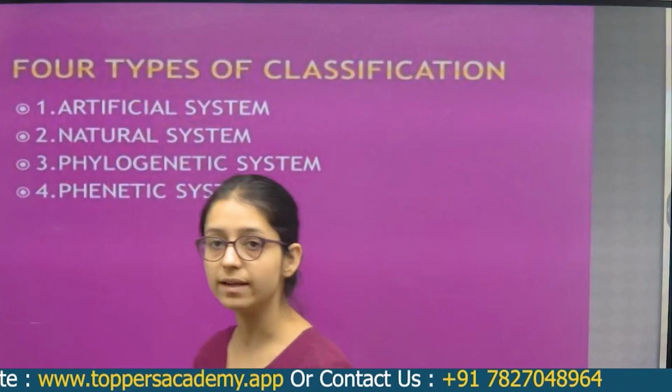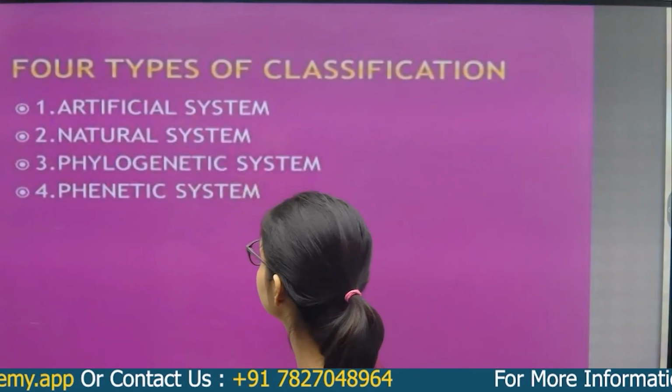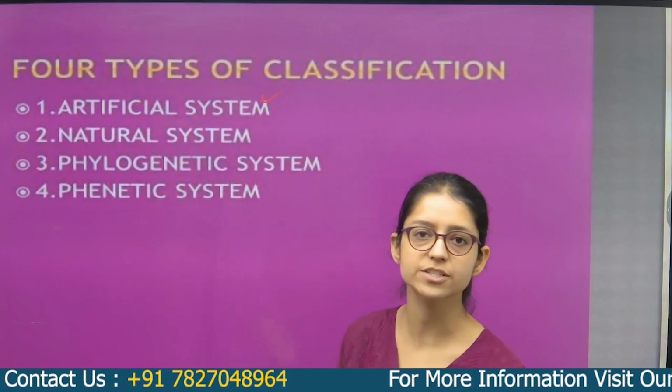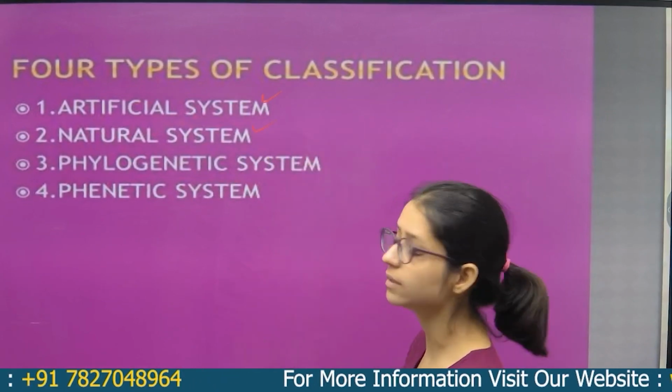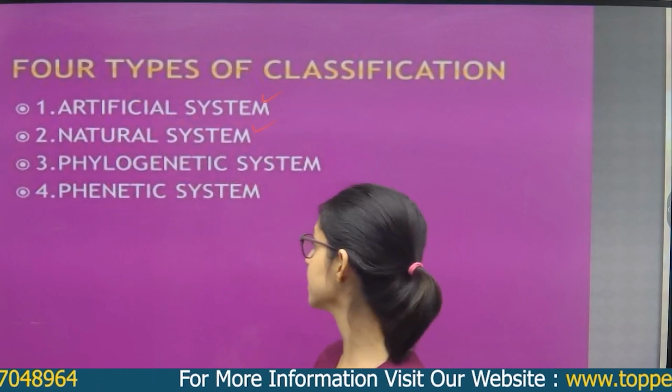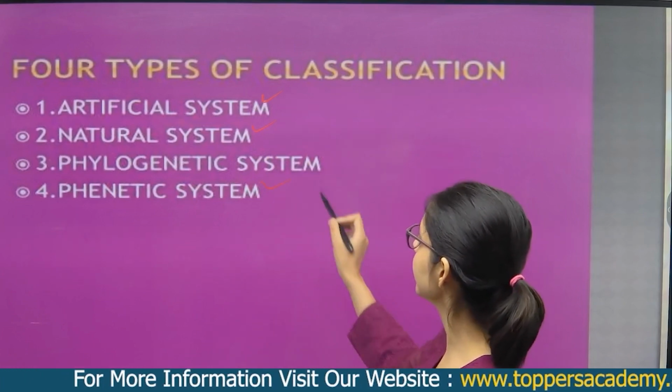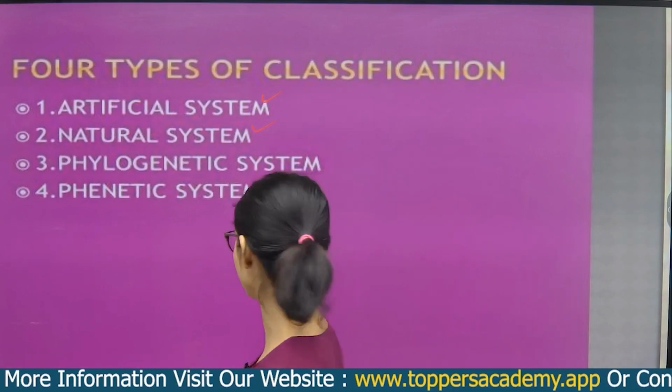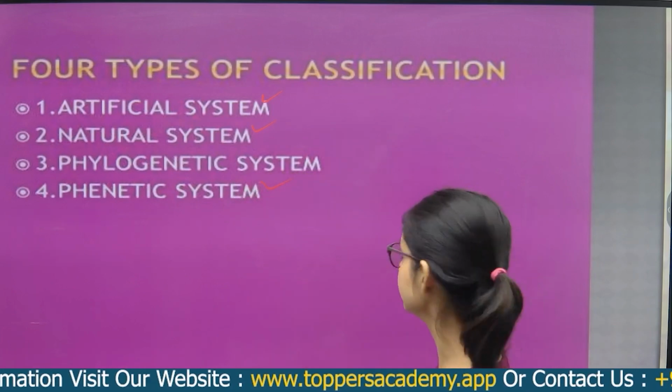So there are 4 types of classification given by the scientists, namely the artificial system of classification, the natural system of classification, the phylogenetic system of classification, and the last is the phonetic system of classification. Okay, so let's discuss one by one.